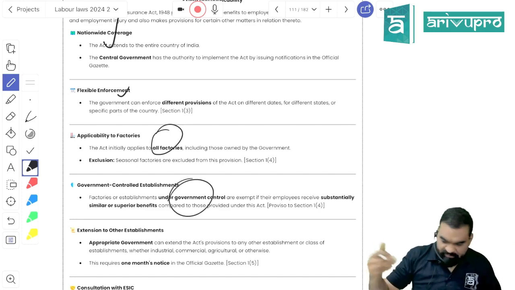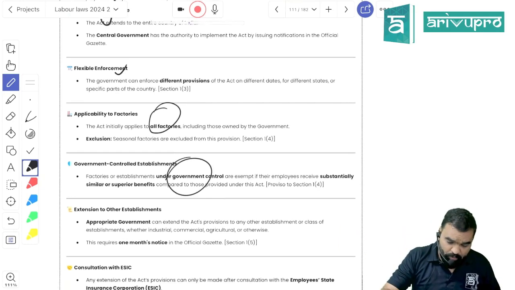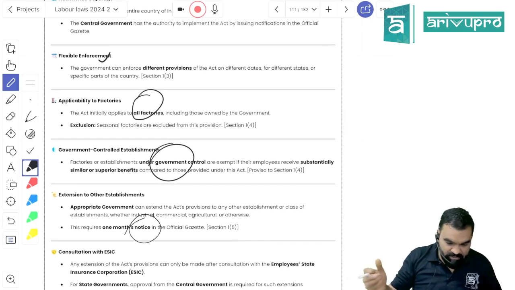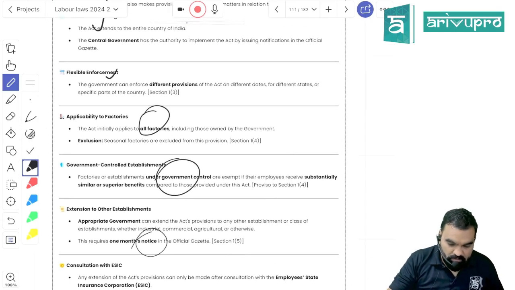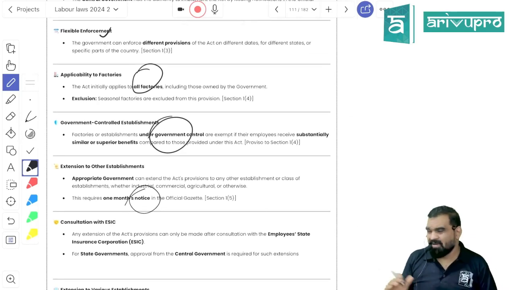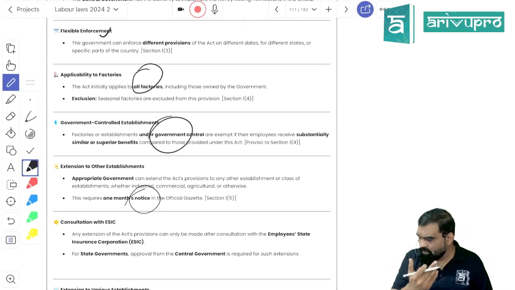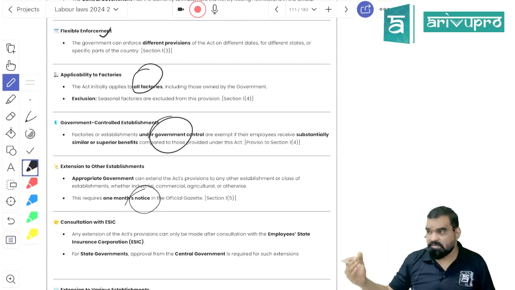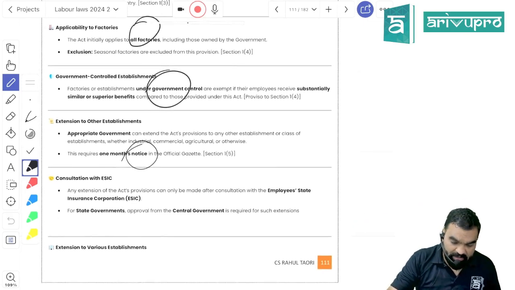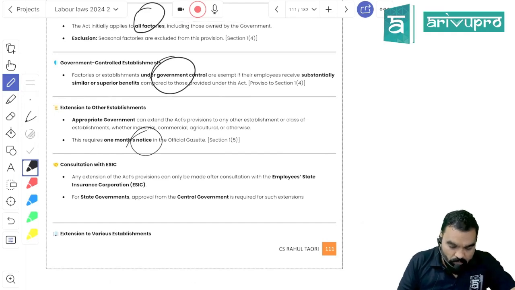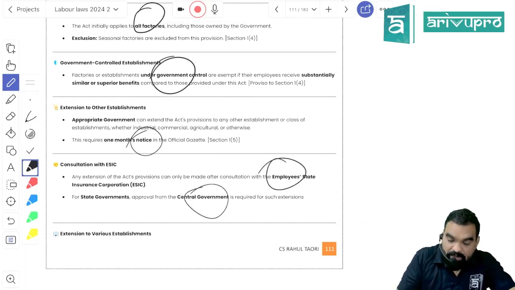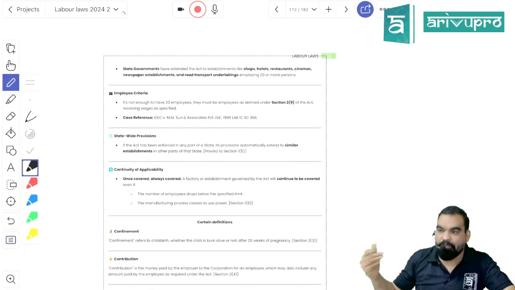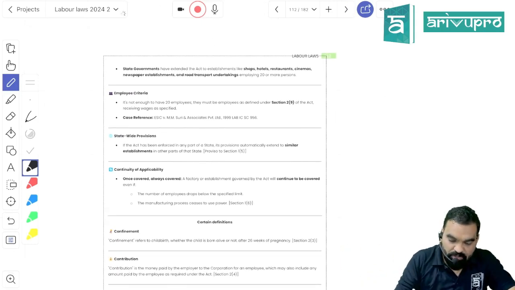Okay, applicable on all factories. Governmental factory would be out of the scope because they already have a proper provision for the same. Appropriate government by giving a notice to an establishment can get it applicable over them as well, but a 1 month notice is mandatory. It's same like, if you can remember, the same rule of 2 months is there for Bonus Act and for the Standing Order Act, right? There is a proper corporation established under this act, ESIC, that is Employee State Insurance Corporation, with whom the employer is bound to put the contribution amount.